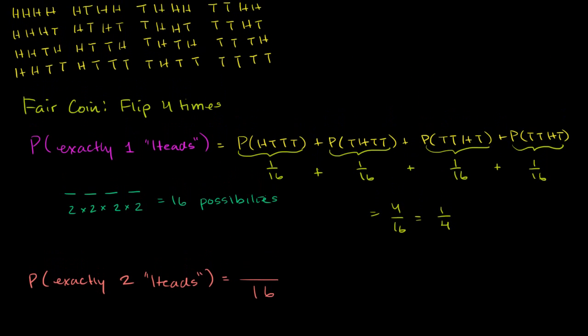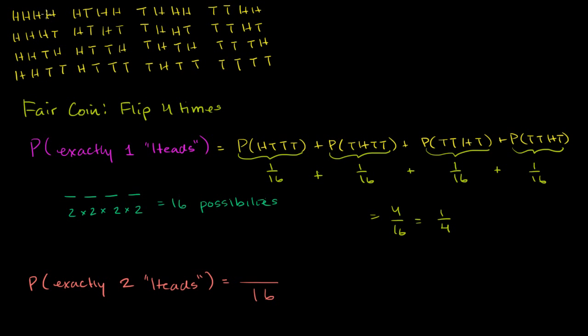So I've actually, ahead of time, so we save time, drawn all of the 16 equally likely possibilities. And how many of these involve 2 heads? Well, let's see. This one over here has 2 heads. This one over here has 2 heads. This one over here has 2 heads. Let's see. This one over here has 2 heads. And this one over here has 2 heads. And then this one over here has 2 heads, and I believe we are done after that.